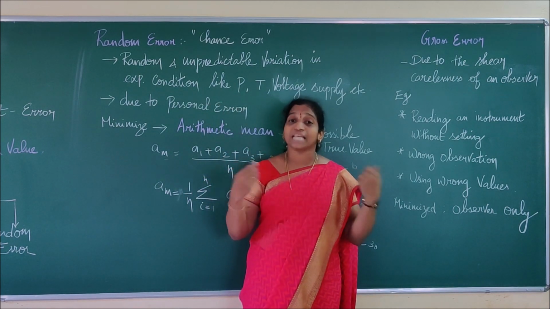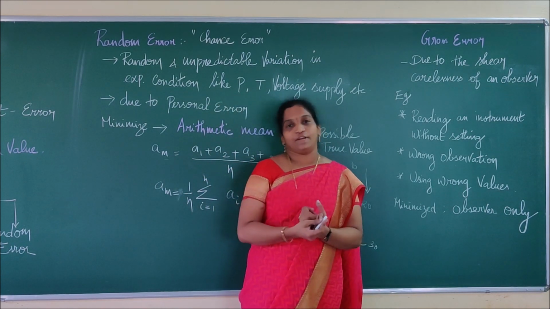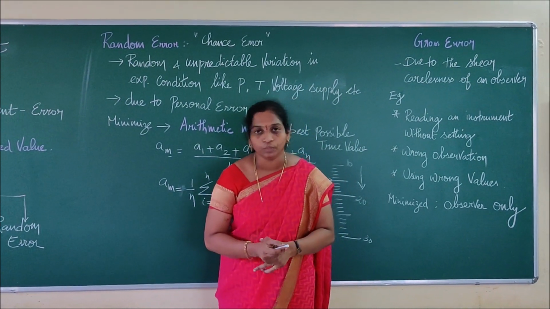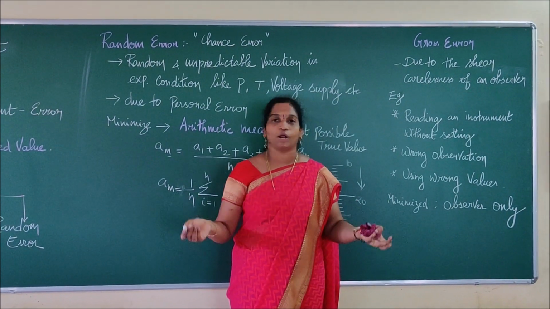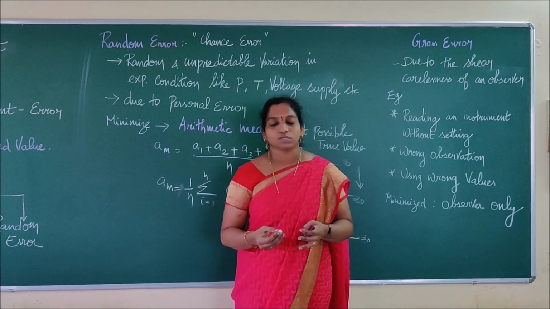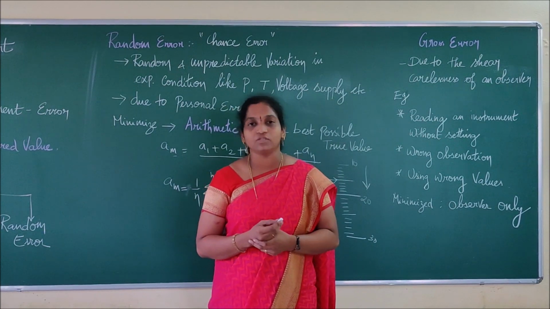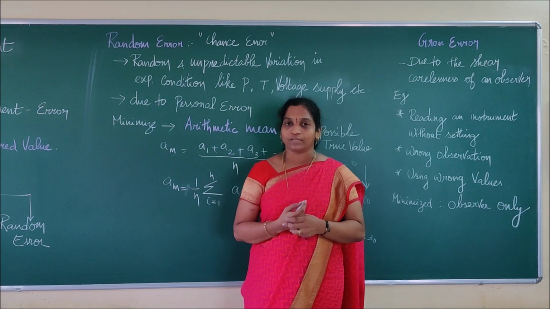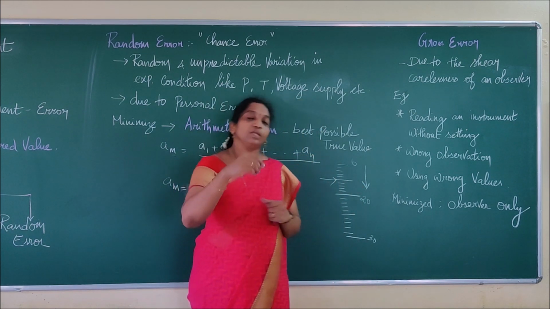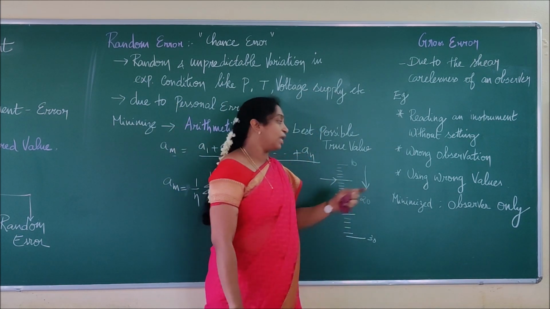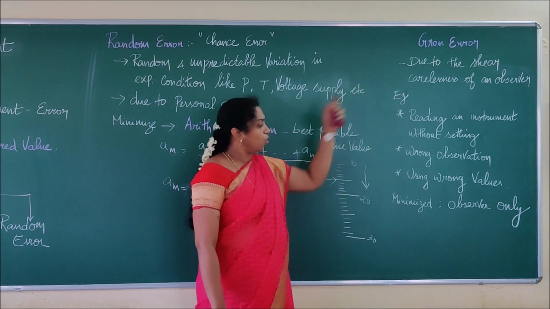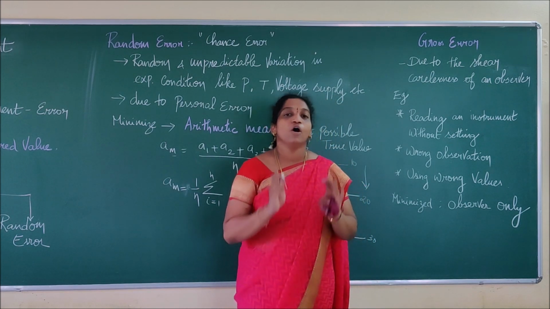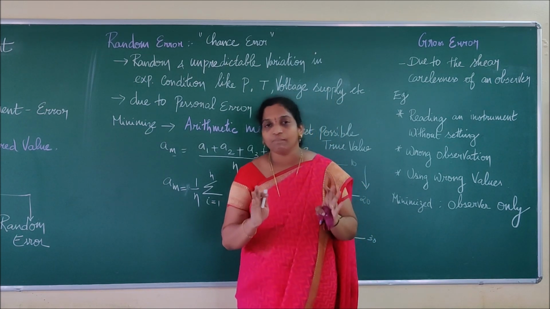So we have many standard values, right? If I say the charge of an electron, it is minus 1.6 into 10 power minus 19 coulomb. So that is the real value. We also have Avogadro's number, Planck's constant, the atomic mass unit, and various other standard values in our calculations. By not taking them and putting in a wrong value, we call that type of error also what? A gross error.